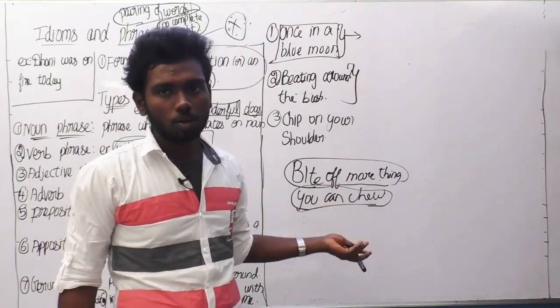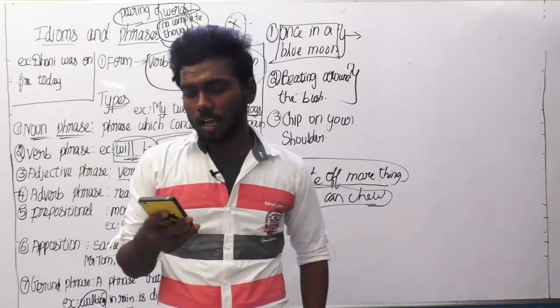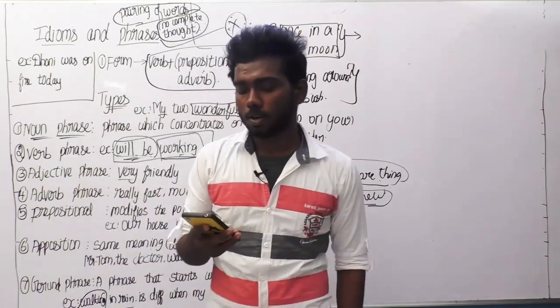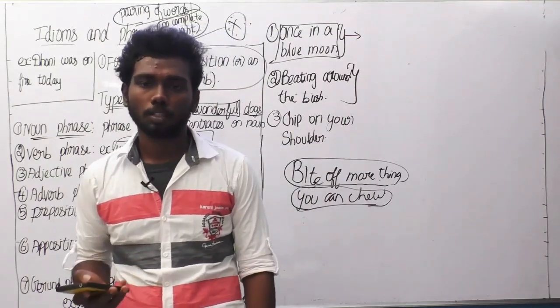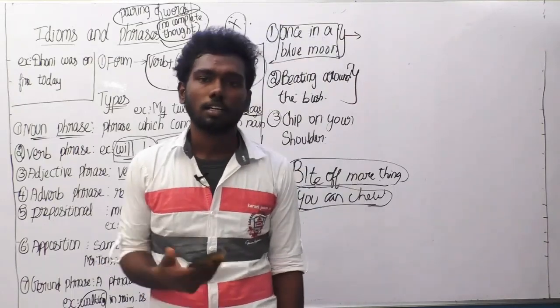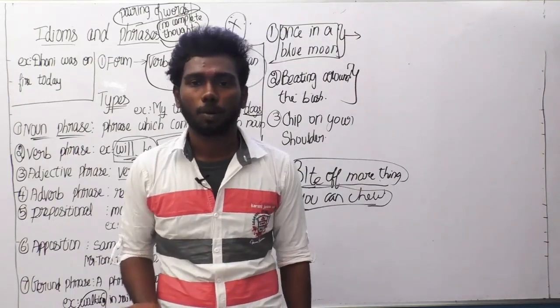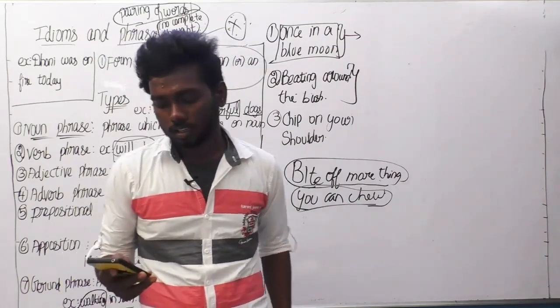If you use this in a sentence: "I bit off more than I could chew when I decided to take up the 300-page research project." Generally he can't do a 300-page research project, but he is doing that. So that is the thing here.